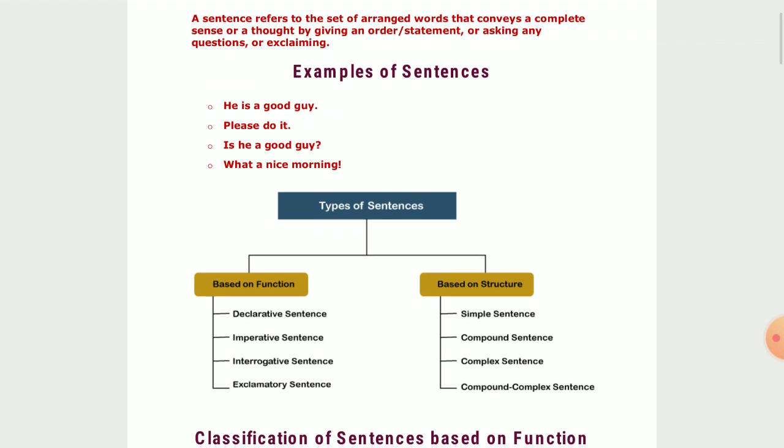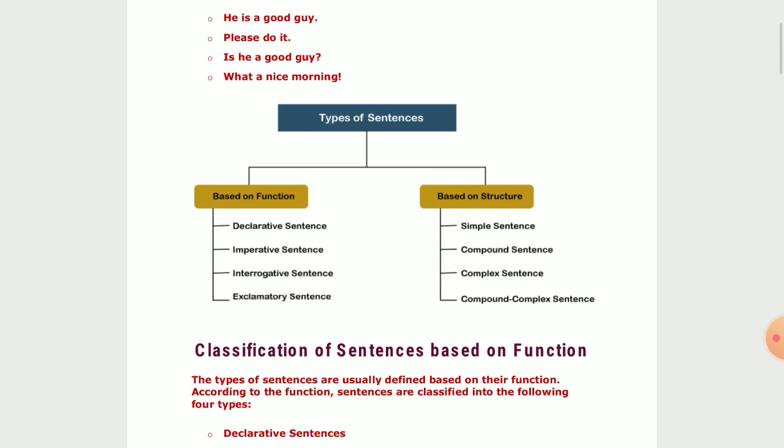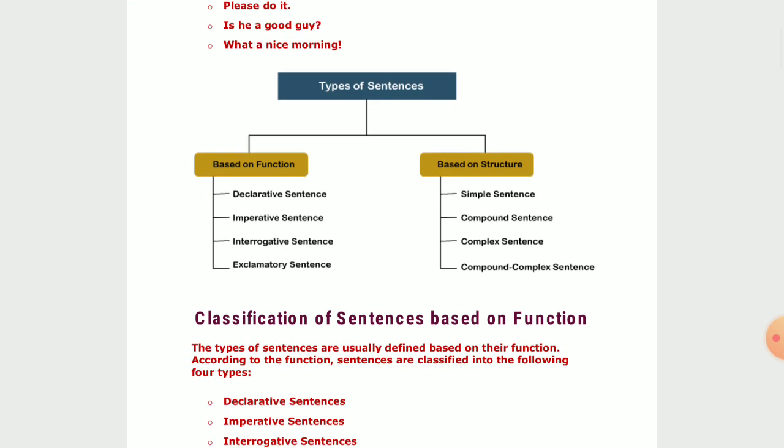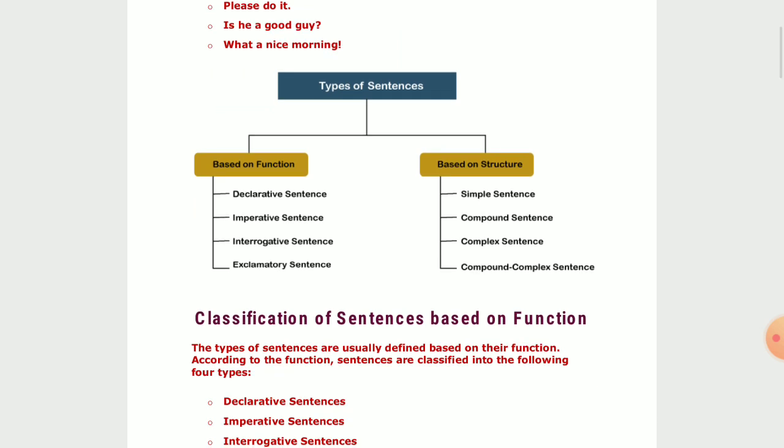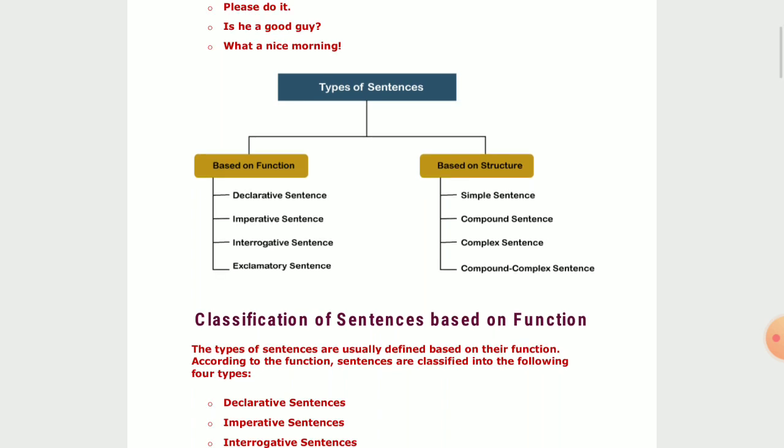Now, types of sentences. Dear students, you have to know one thing, that in case of types of sentences, basically it is divided into two main parameters. Types of sentences based on function and types of sentences based on structure. So this is something very important. This is something you all should know about.